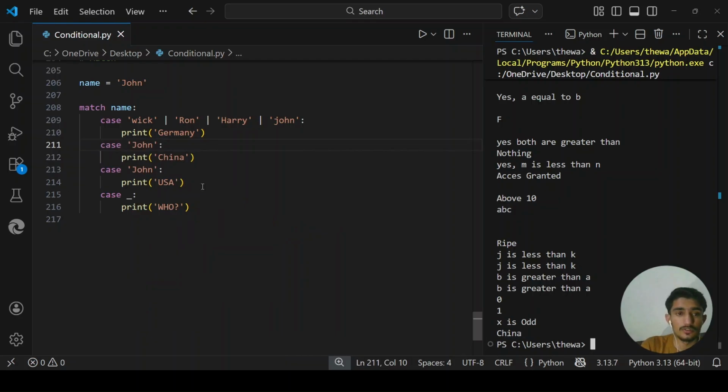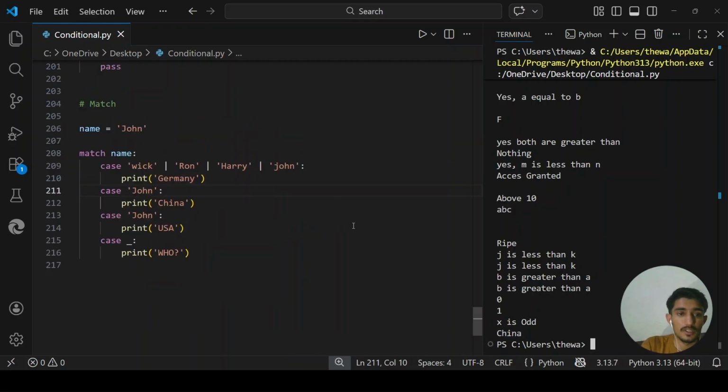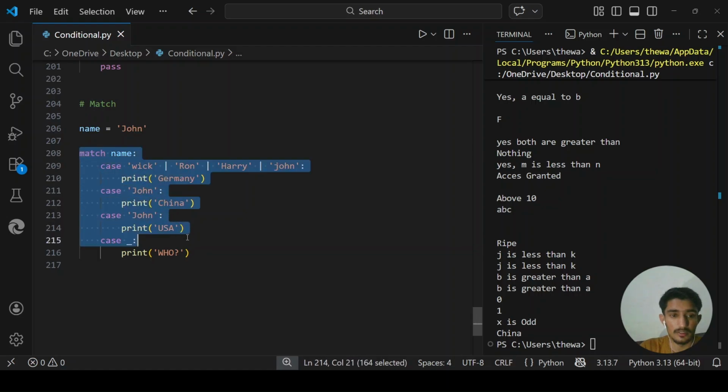Okay, so this is the match keyword, where you can use match. Now if you use an if-else system, we would type if name is Vic, if name is Ron, if name is Harry, if name is John, if name is this John, and if there is nothing else, this is for the else case. There will be too many lines. So this is where we use the match keyword.